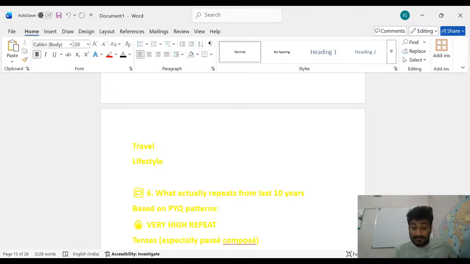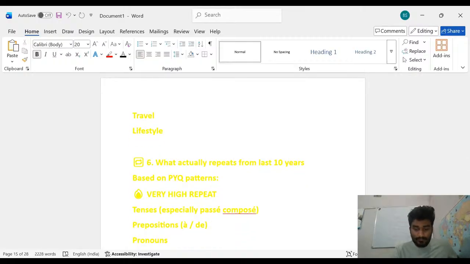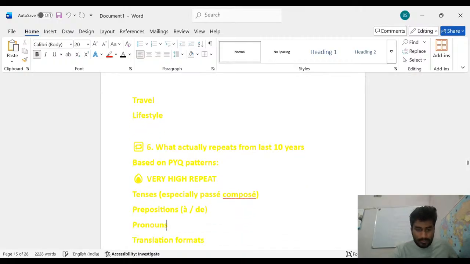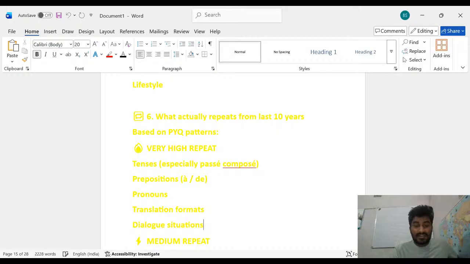The prepositions repeated highly are à and de. Then pronouns, translation format, and dialogue situations. So the high repeated topics are tenses, especially passé composé, the prepositions à and de, pronouns, translation format, and dialogue situations.